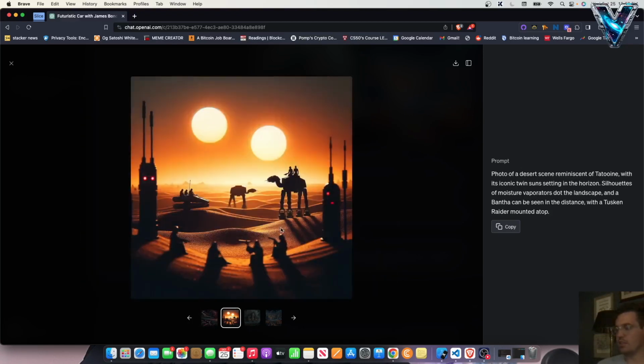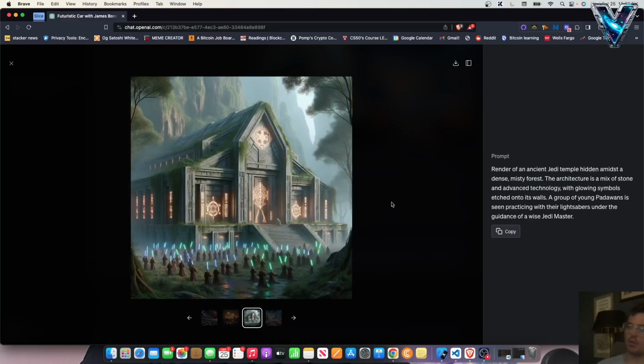Photo of a desert scene reminiscent of Tatooine with its iconic twin suns setting on the horizon, silhouettes of moisture vaporators, I don't know, dot the landscape, and a bantha can be seen in the distance with a Tusken Raider mounted atop. That's pretty cool. I still have no idea how to say that word, vaporators. I'm guessing these are those things, but I don't know.